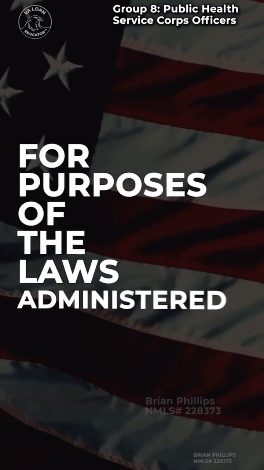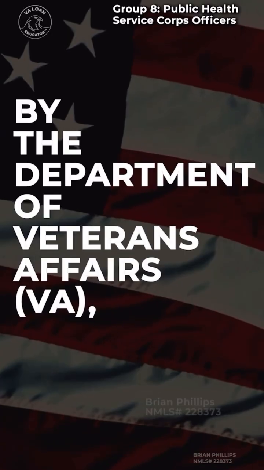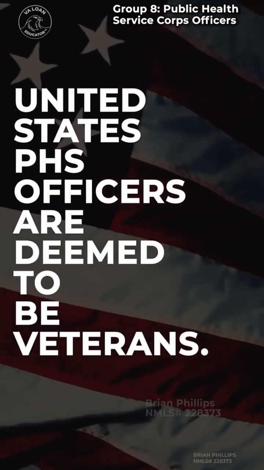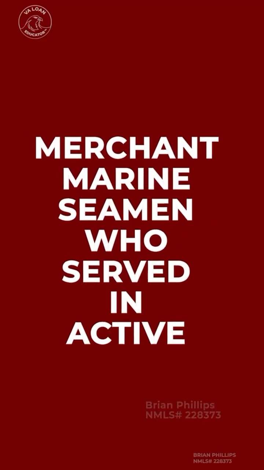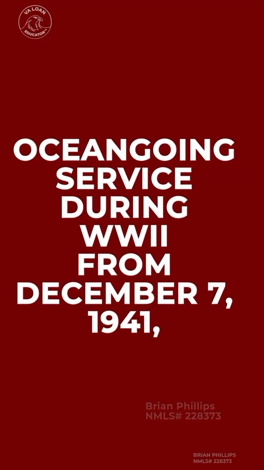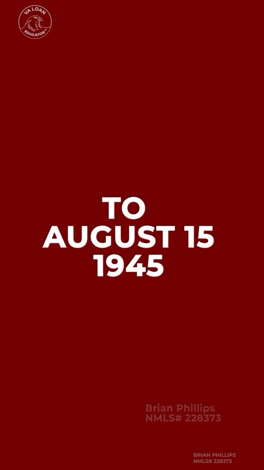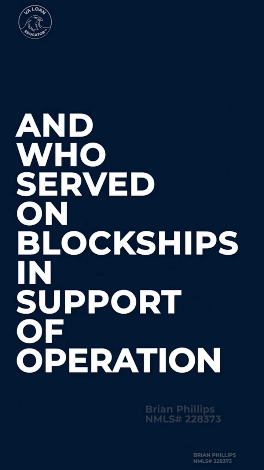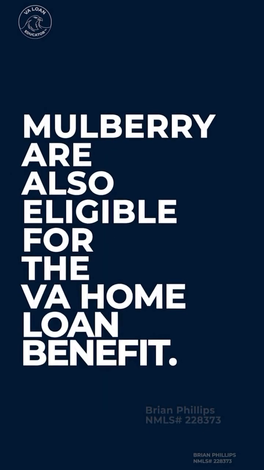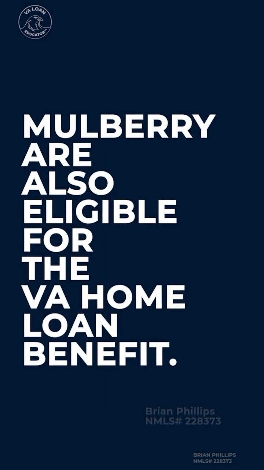For purposes of the laws administered by the Department of Veterans Affairs, VA, United States PHS officers are deemed to be veterans. Group 9. Merchant Marine Seamen who served in active ocean-going service during World War II from December 7, 1941 to August 15, 1945, and who served on block ships in support of Operation Mulberry are also eligible for the VA home loan benefit.